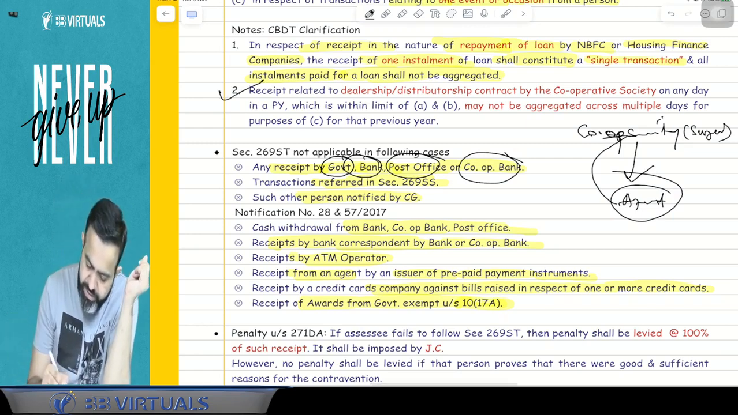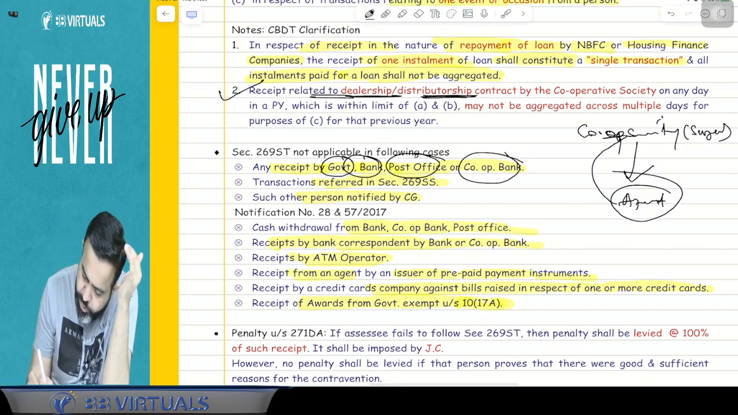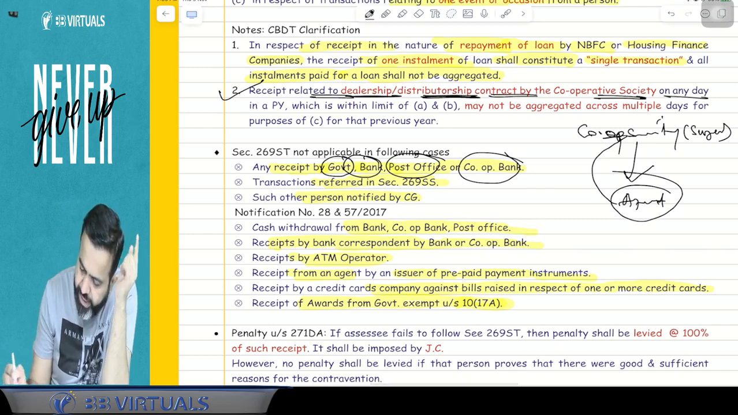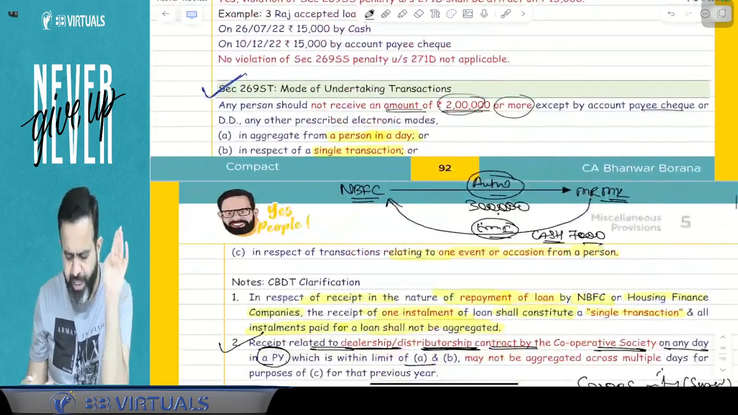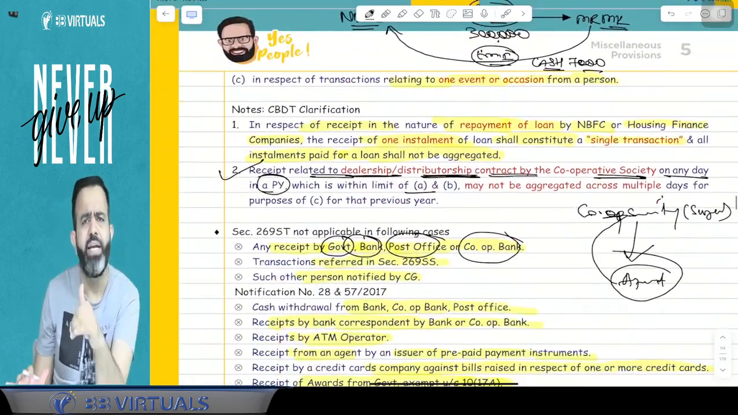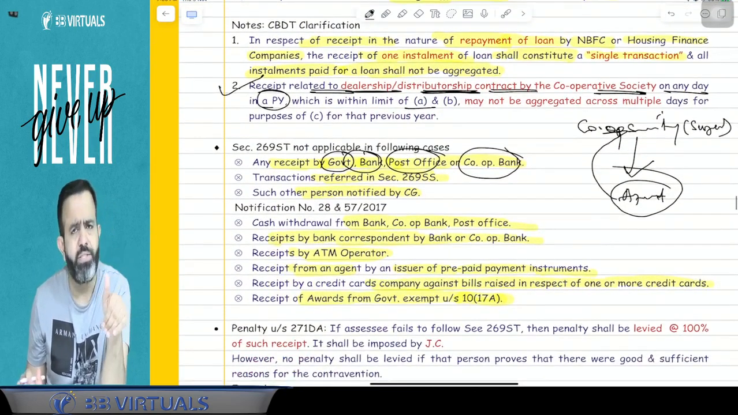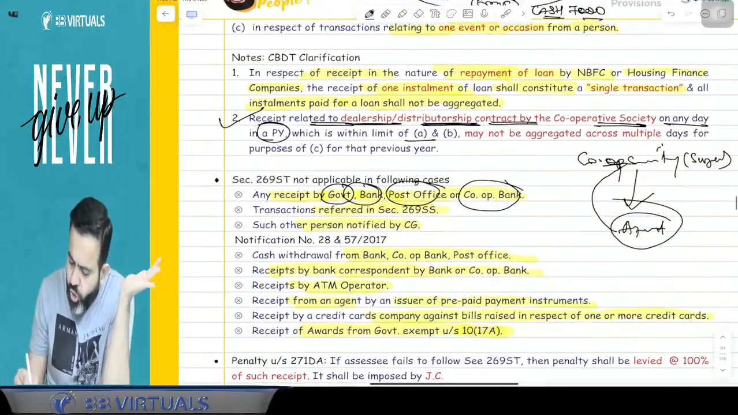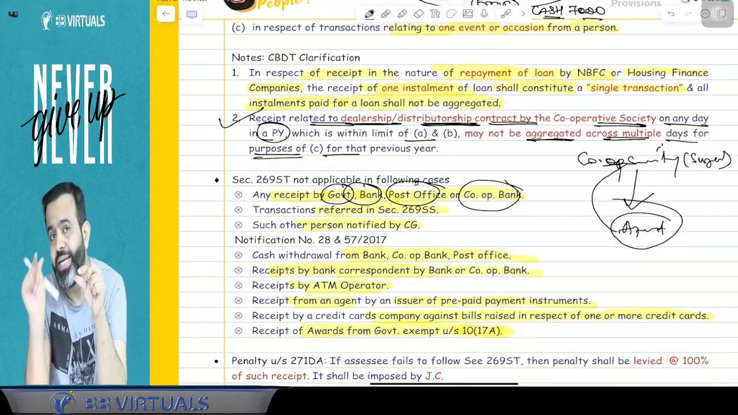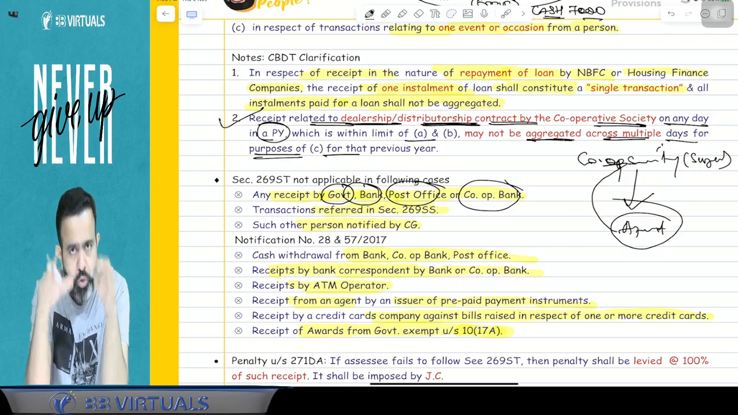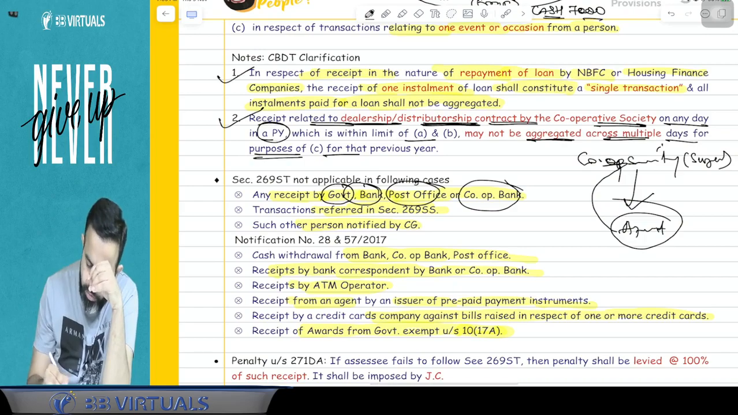So try to understand the second clarification from the CBDT. Receipts related to a dealership or distributorship contract by a cooperative society on any day in the previous year, which is within the limit of A and B, may not be aggregated across multiple days for the purpose of C. A and B limit means from a single person in a day it is less than 2 lakh, and in relation to a single transaction also it is less than 2 lakh. It will not be treated as one event or one occasion; over the whole year it will not be aggregated. You got my point or not? Yes, so this is the completion of this part.